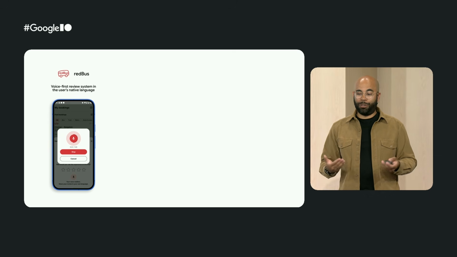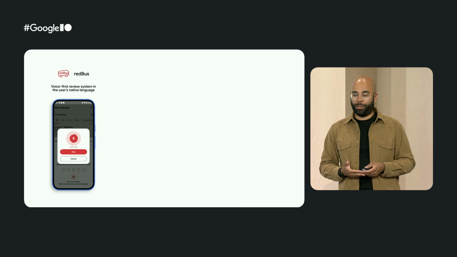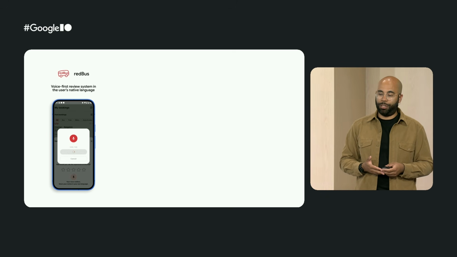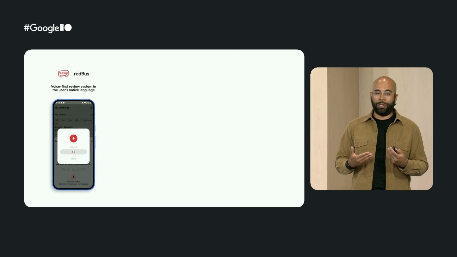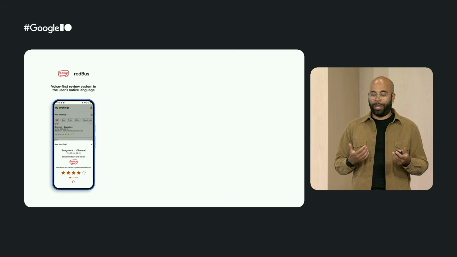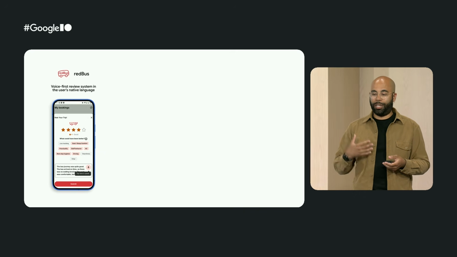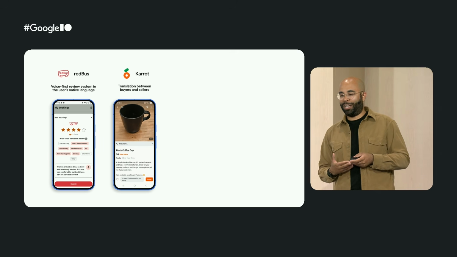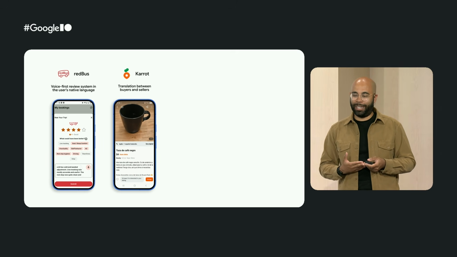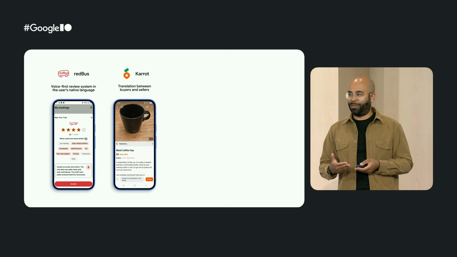It's actually used already by hundreds of apps in production. For instance, the Redbus application, which is a ticketing platform, uses the Gemini audio understanding capabilities to create a voice-first multilingual review system. It's also used by Carrot, a marketplace app that uses it to translate messages between buyers and sellers.